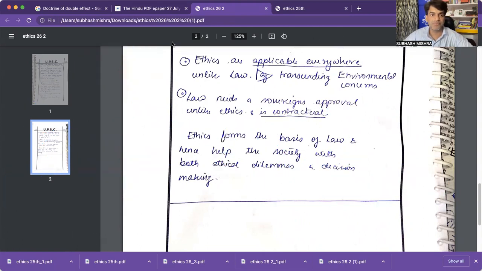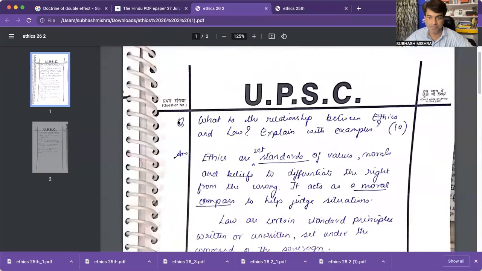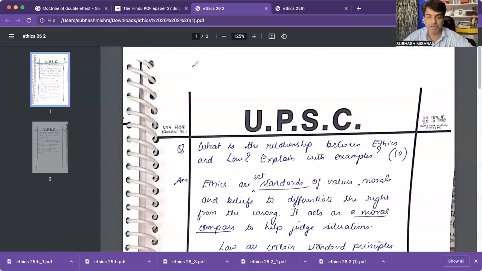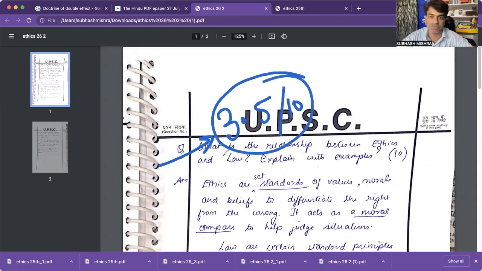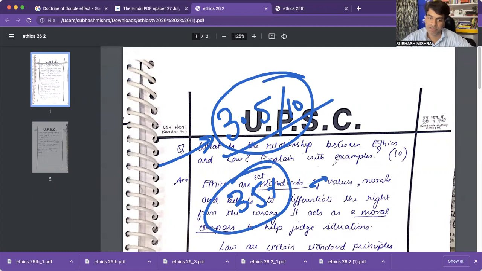Okay. So thank you very much for writing this. You have done well. I will tell you that you will be getting not more than 3.5 out of 10 in this question. Why these less marks, 35% only? Because the standard of examples is not very good.